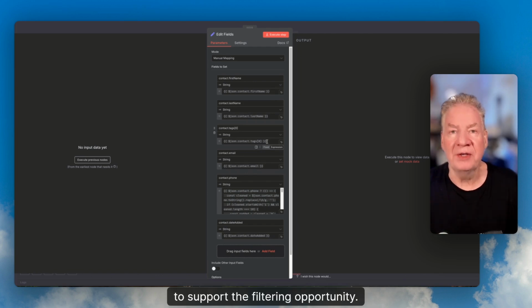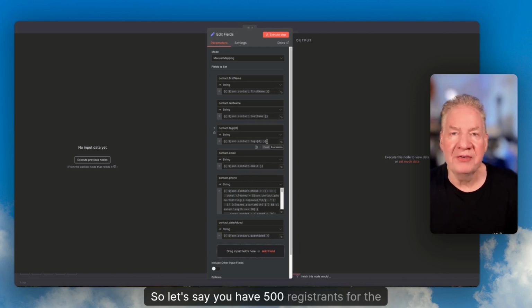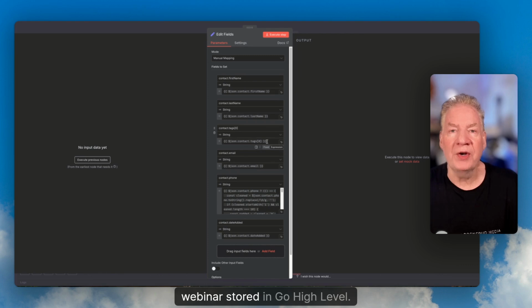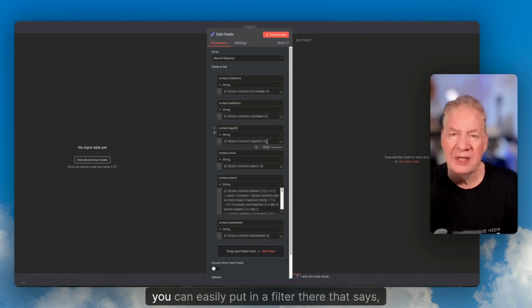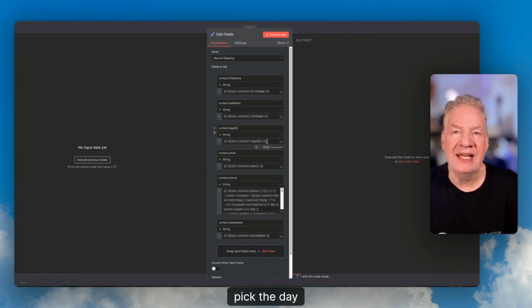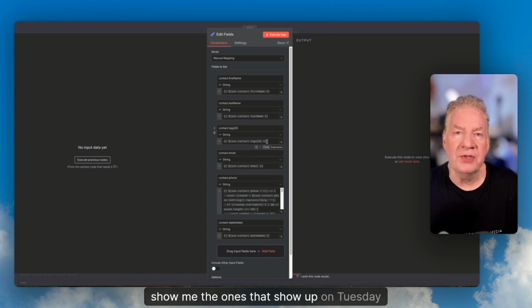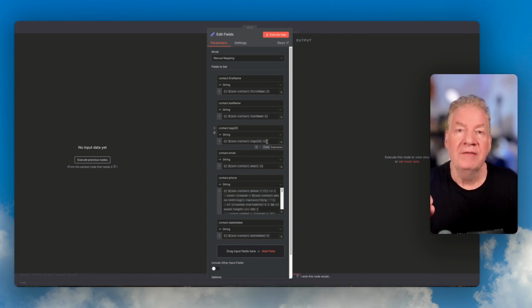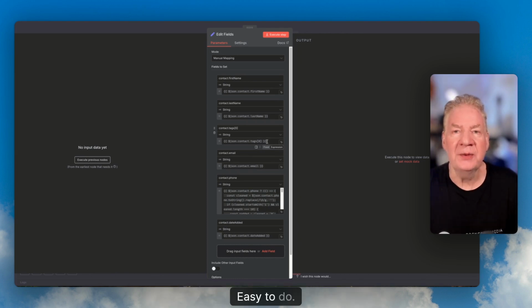So I might have a master tags under the tags element and then have some custom fields developed underneath to support the filtering opportunity. So let's say you have 500 registrants for the webinar stored in GoHighLevel, and you have multiple dates. Well, you can easily put in a filter there that says pick the day or pick the time and show me the ones that show up on Tuesday versus Wednesday versus Thursday. Easy to do.